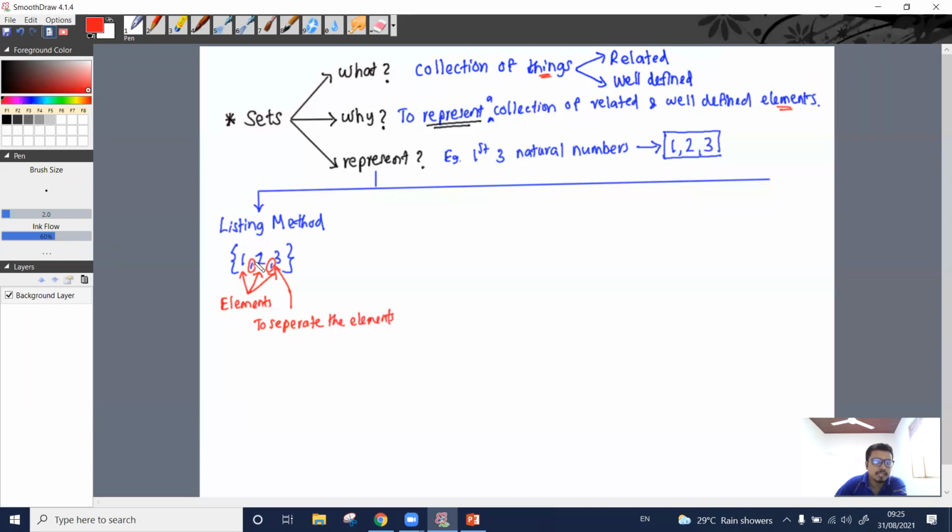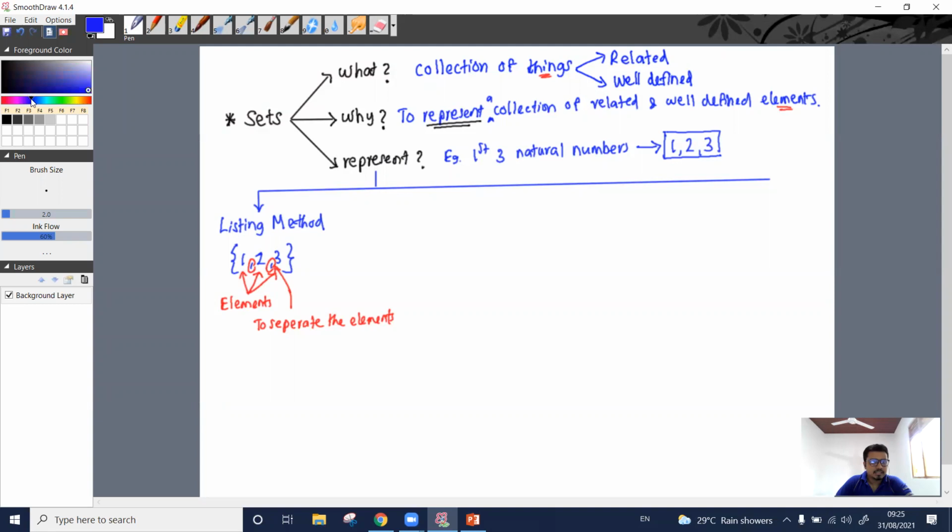So elements can be separated by using commas in the listing method. We are discussing how we can represent this collection of things. If we represent like this, we have used the listing method, right? Elements are separated by commas.